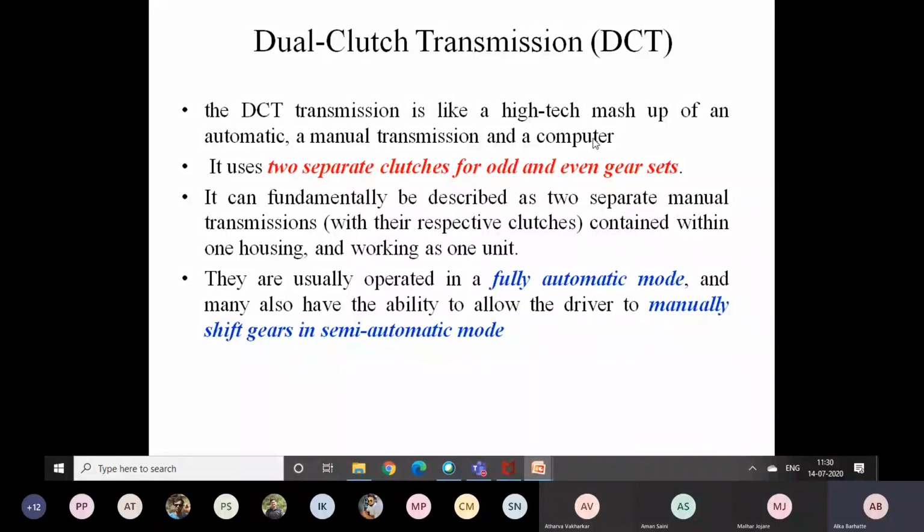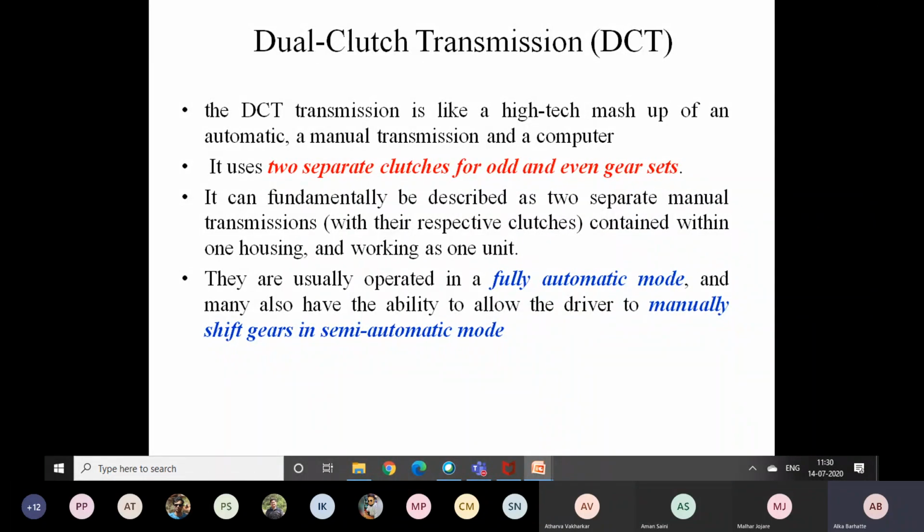So then dual clutch transmission, again as the name represents, we are using two different sets of transmissions or gearboxes, okay. So one gearbox will be used for all even gears and another gearbox will be used for odd gears, okay.